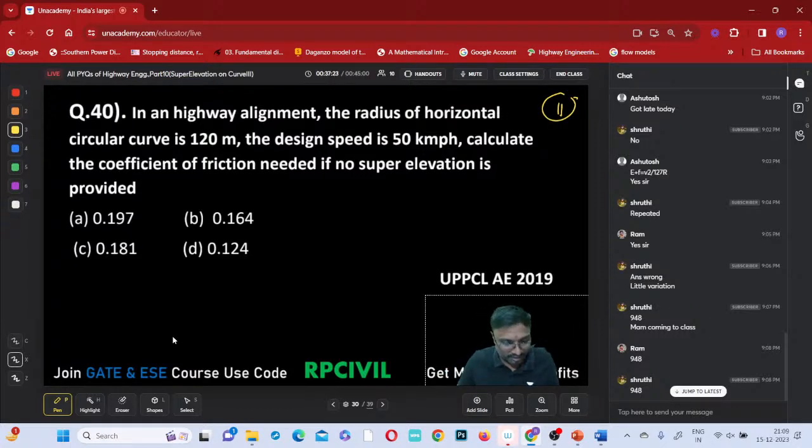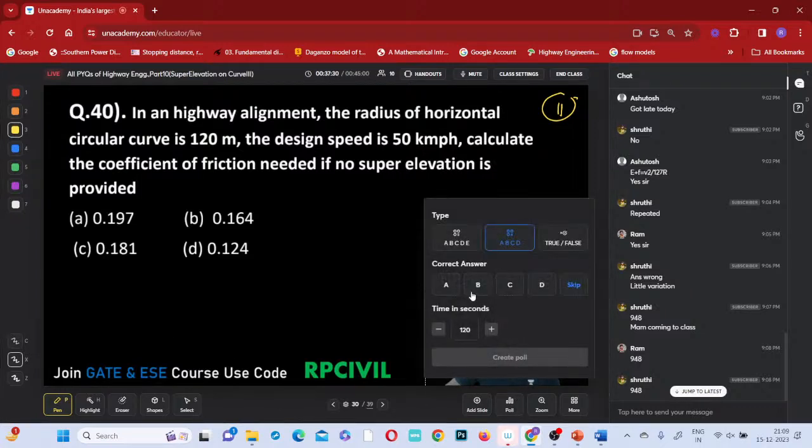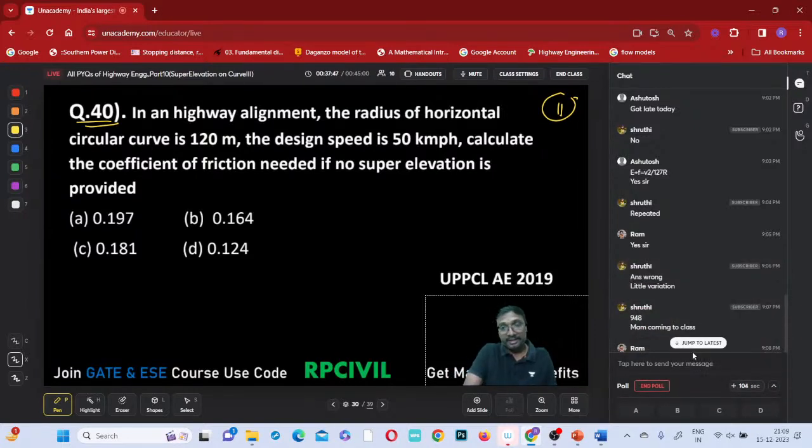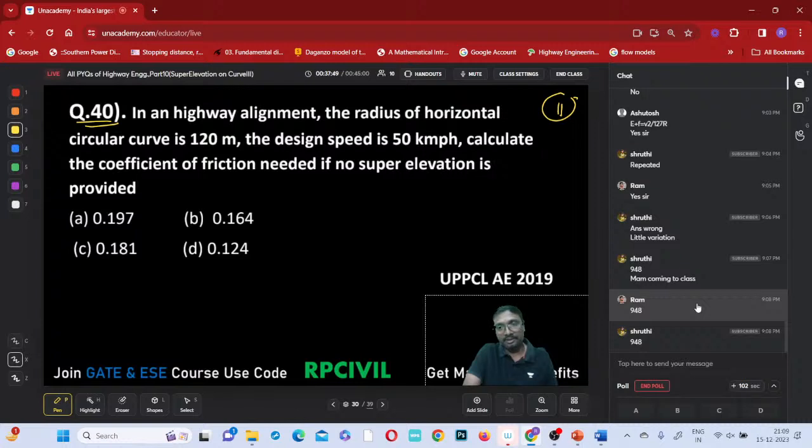shall we go for the next question? So this is the last question I'll do. Select the answer. 120 seconds time I'm giving. Read the question properly and select the answer, solve it correctly. Question reading is very important, you can say.